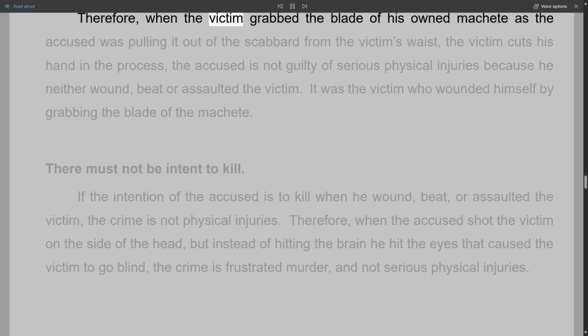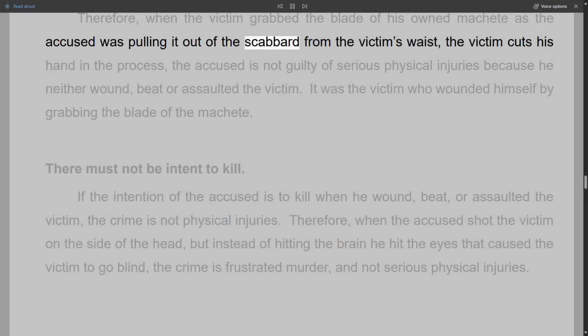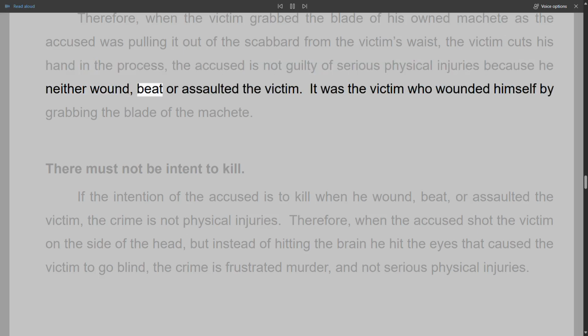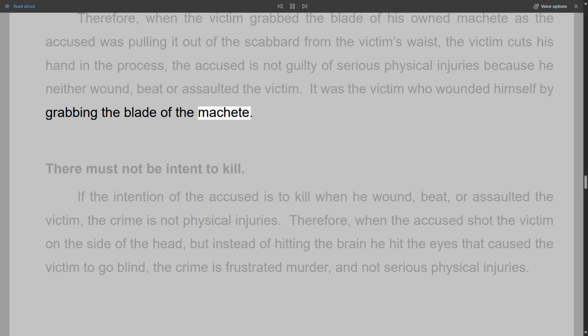Therefore, when the victim grabbed the blade of his own machete as the accused was pulling it out of the scabbard from the victim's waist, the victim cuts his hand in the process. The accused is not guilty of serious physical injuries because he neither wounded, beat, nor assaulted the victim. It was the victim who wounded himself by grabbing the blade of the machete.